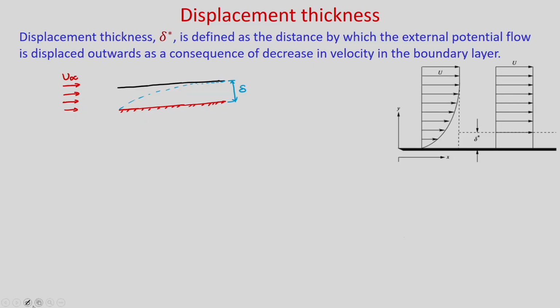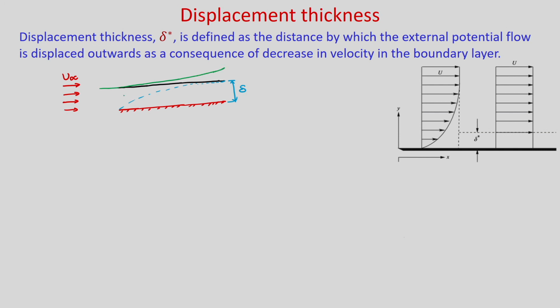Why? Because a velocity gradient will be there, and to have the same mass flux at each location, this streamline will deflect. So, your new streamline will be like this. It was earlier a flat straight line, but there will be deflection due to the presence of this flat plate.